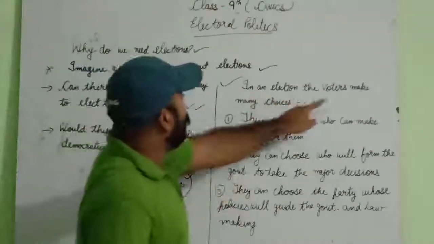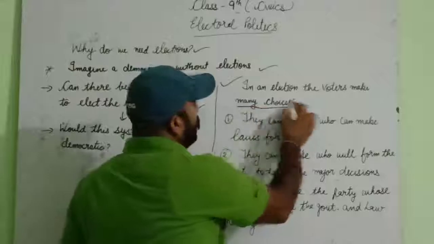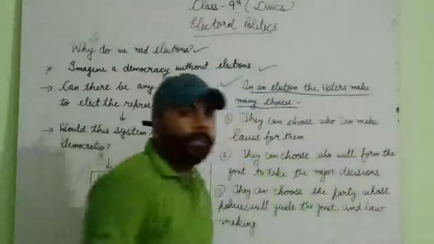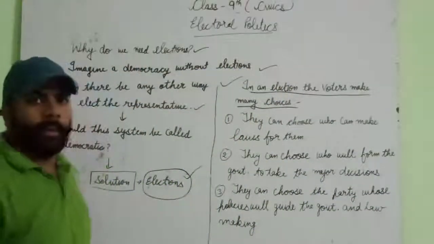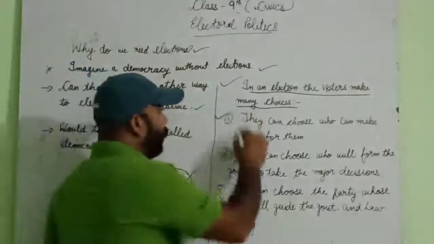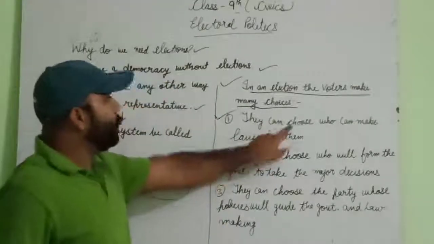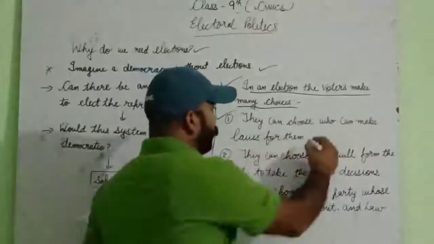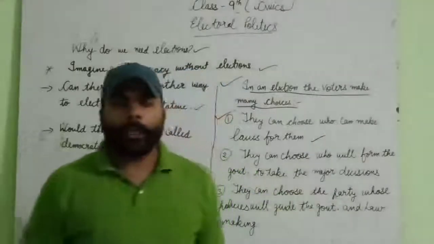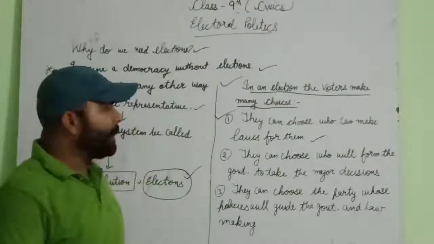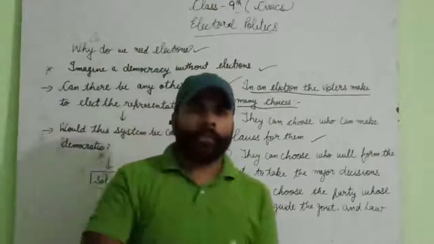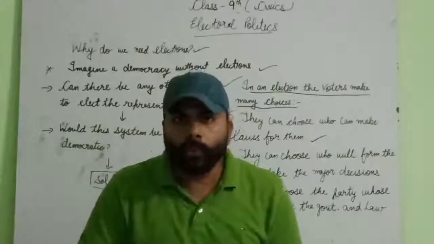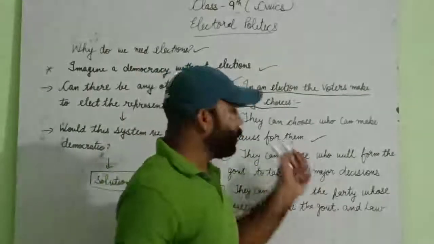In an election, the voters make many choices. Number one, they are giving their vote. Voters can choose who can make laws for them.